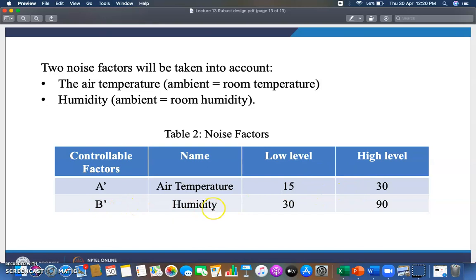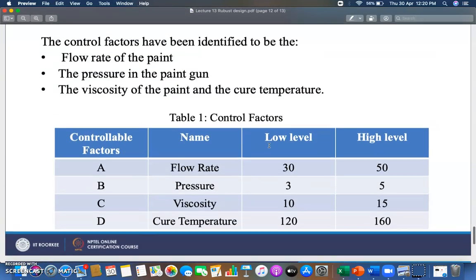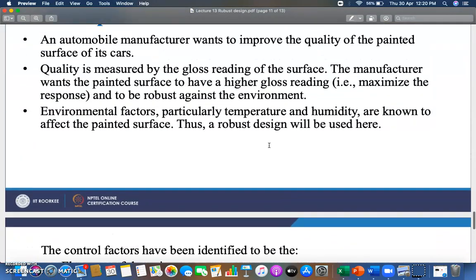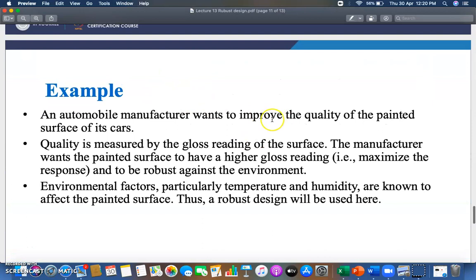Next is humidity. The range of humidity should be between 30 to 90, okay. So this is the range we have fixed for the noise factors as well. You have to take care of those noise factors as well as the control factors, so that you get the optimum quality of painted surface. Means you should achieve higher gloss readings, which is your objective.